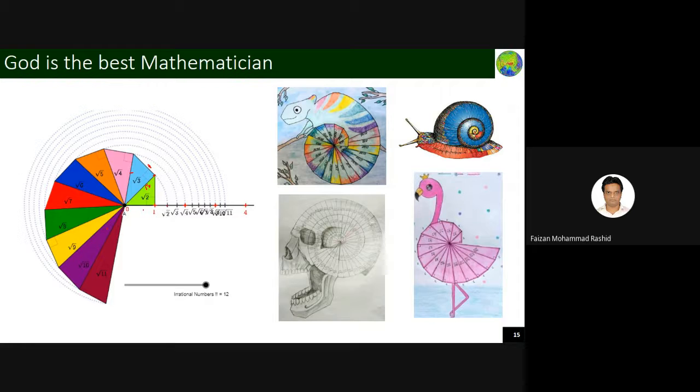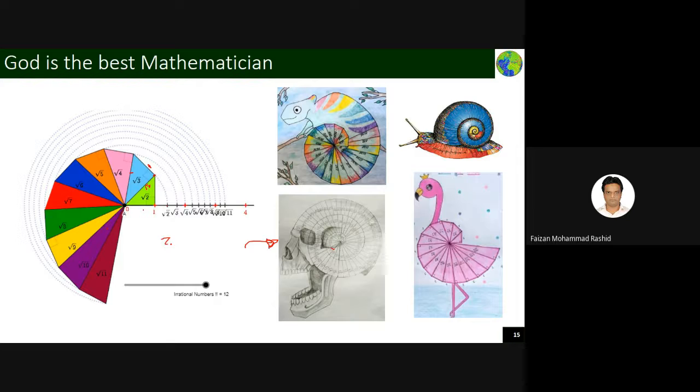So God is a very big mathematician, I should say. Even if you see the skull of your head, it is made from this type of mathematical equation also. So you see, when mankind was not knowing anything, now all these things, Pythagoras theorem and these things,